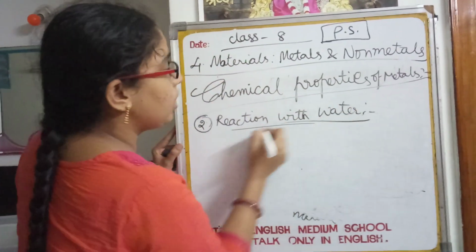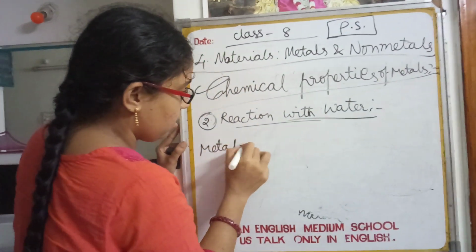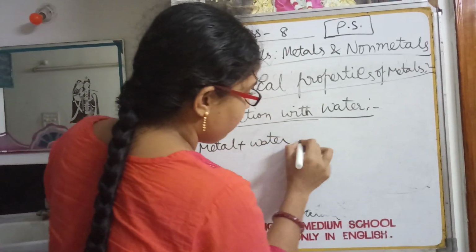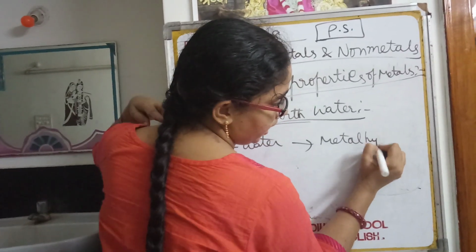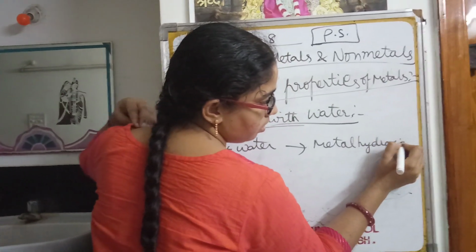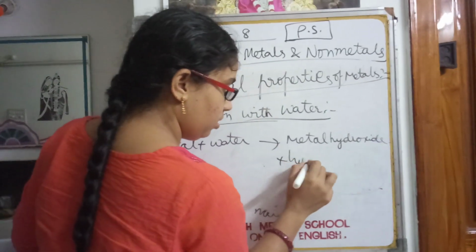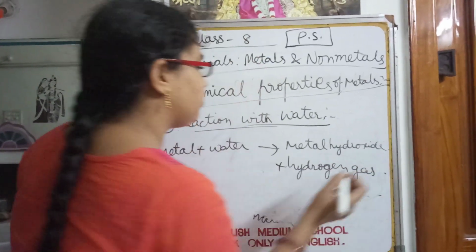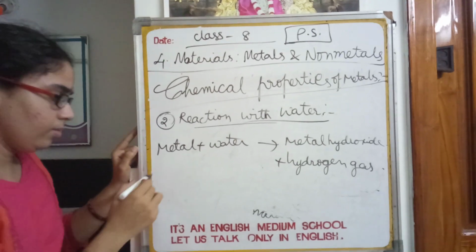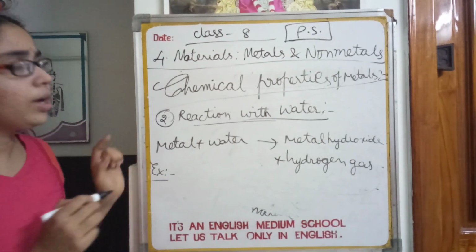Metals react with water to form metal hydroxide and hydrogen gas. Have a look at it.